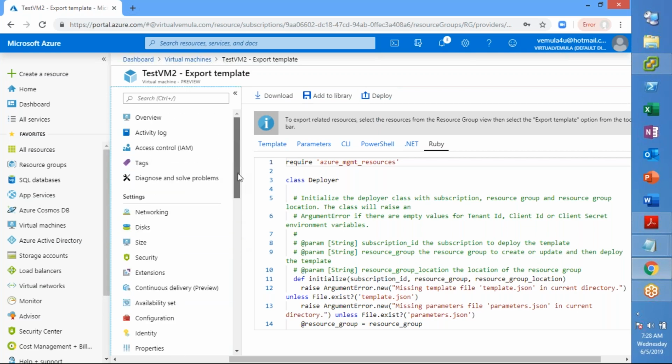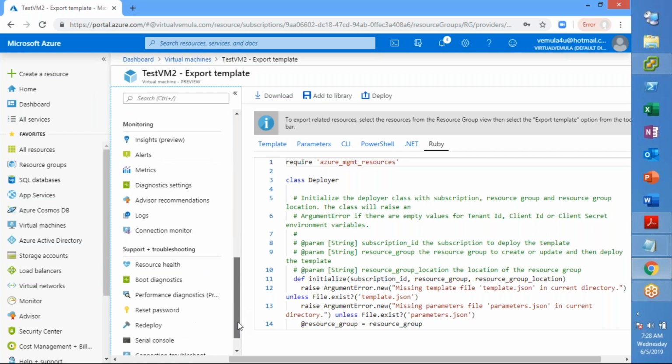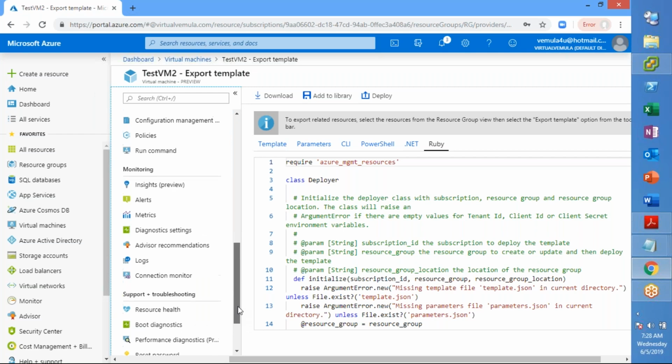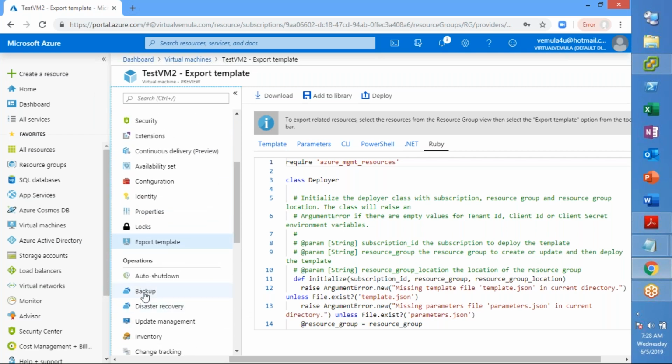There are a couple of other options here which we didn't discuss, but we will be coming back to them. Whatever is needed for today, we have discussed. There are some dependencies with others, like backup, which is again dependent on backup concepts, and disaster recovery, update manager, patching, and other stuff.